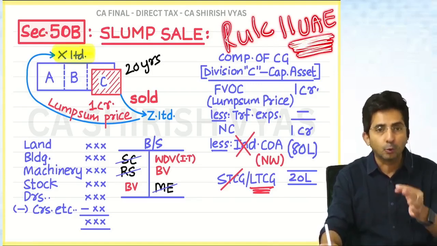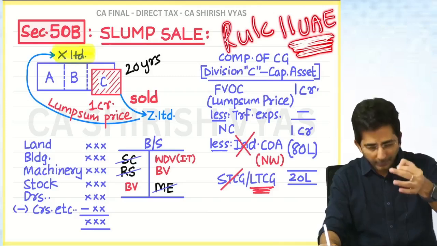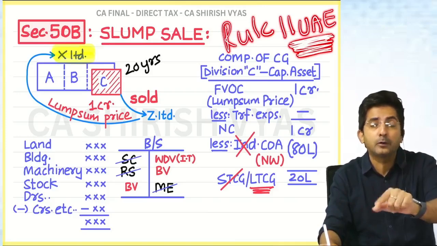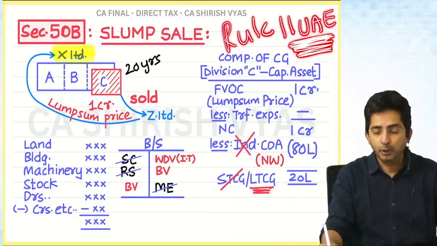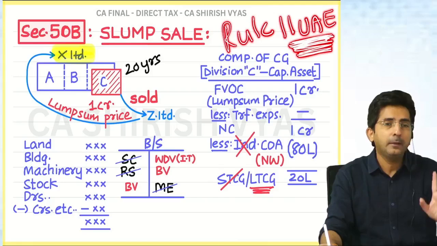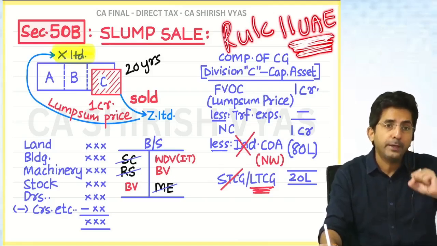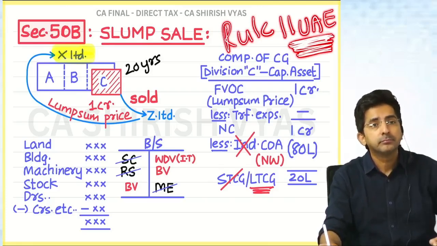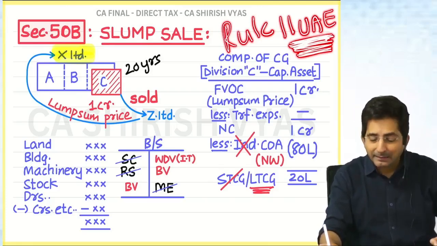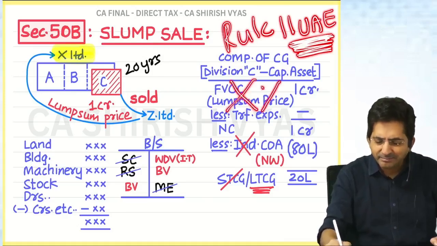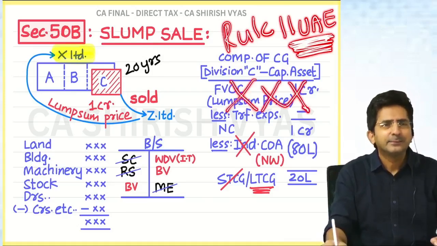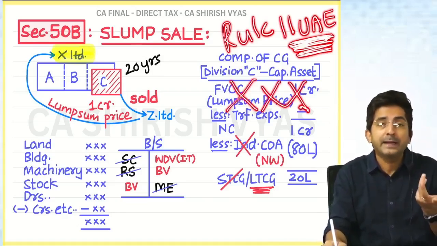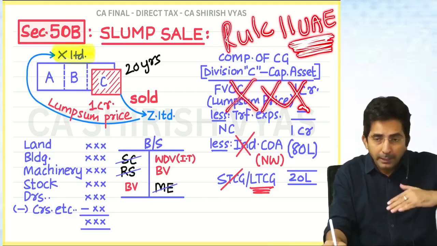So in the law there is a rule, repeat, Rule 11UA. That explains how to find out the true value of the business. Because 1 crore is not trustworthy. Tell me, as per Rule 11UA, the true value of the business is say 6 crores. Then government will say, liar, you are saying 1 crore? Not 1 crore, pay tax on 6 crores. How did I get 6 crores? As per Rule 11UA.